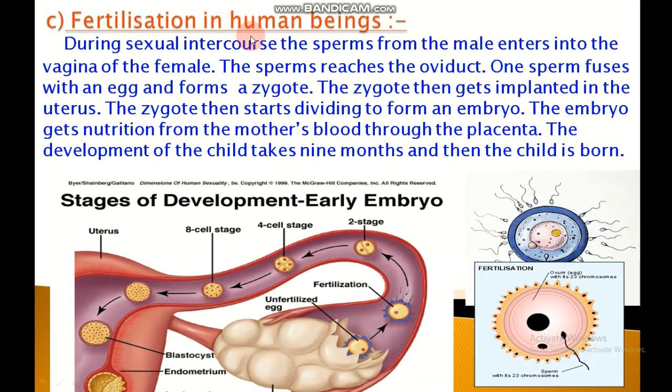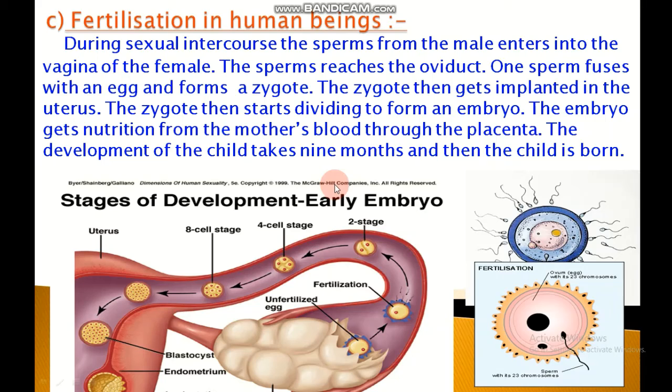Fertilization in human beings. The fusion of male gamete with a female gamete to form a zygote during sexual reproduction is called fertilization. In human beings, internal fertilization takes place. The sperm made in the testes of the man are introduced into the vagina of a woman through penis during mating. In this way, millions of sperms are released into the vagina at a time. The sperms are highly active and mobile.